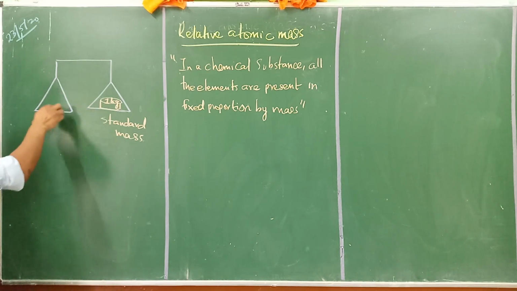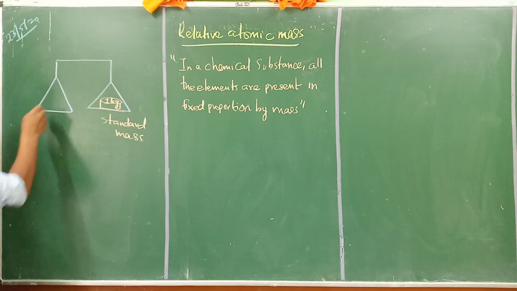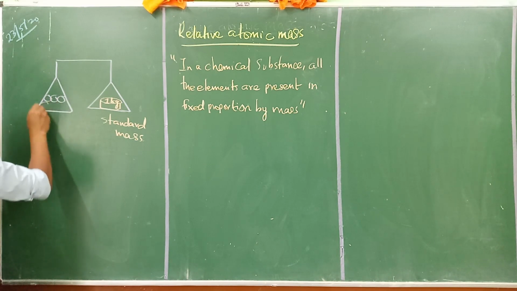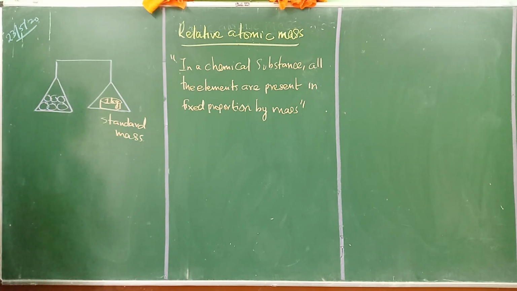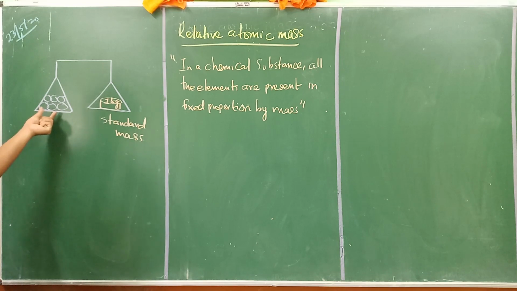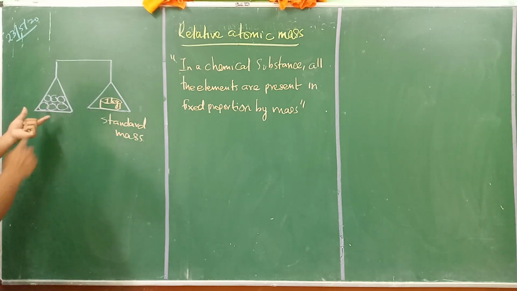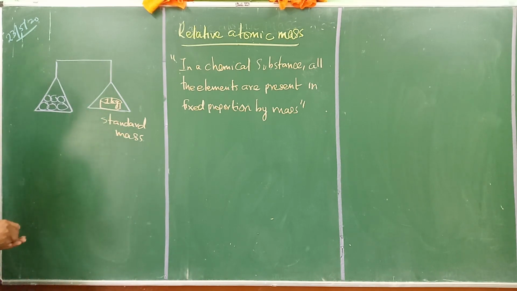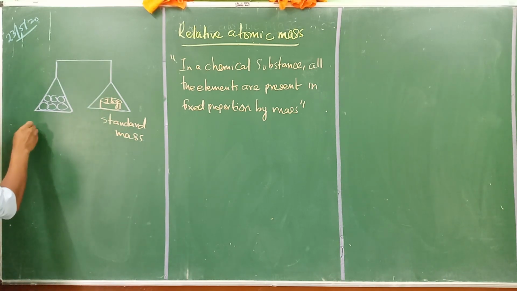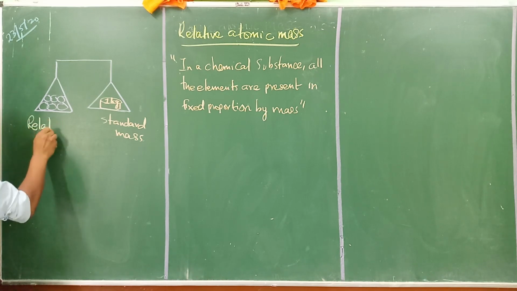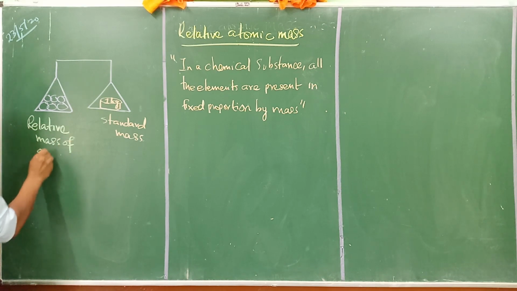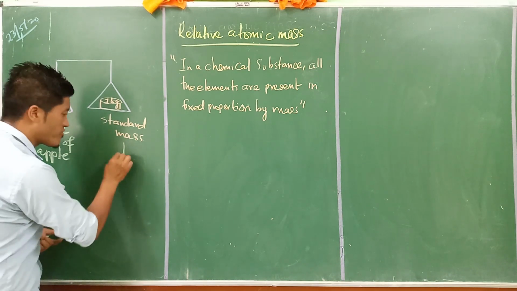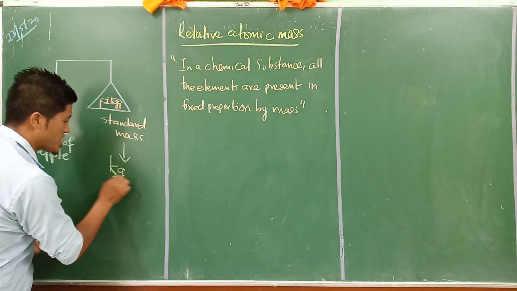Now for 1 kg, we are trying to get some apples here. Let's say we got 6 apples. How did we get 6 apples? We got these 6 apples in comparison with this 1 kg stone. So I call this the relative mass of apple. And we always measure in kilograms, that is kg.